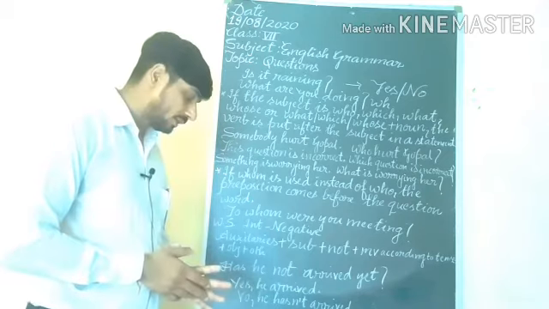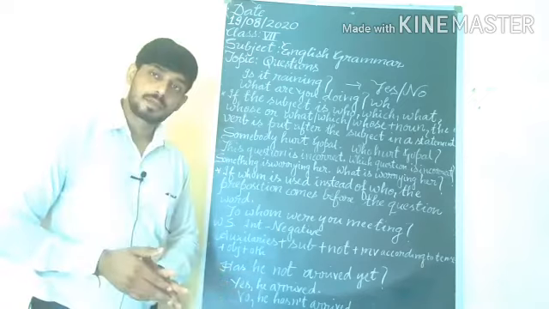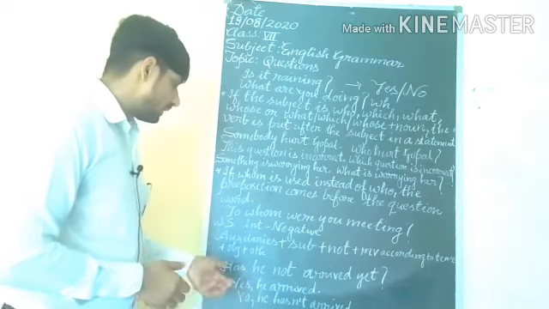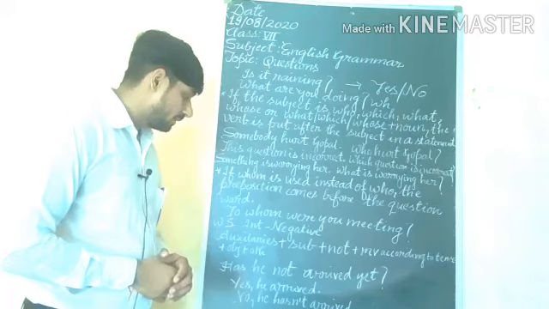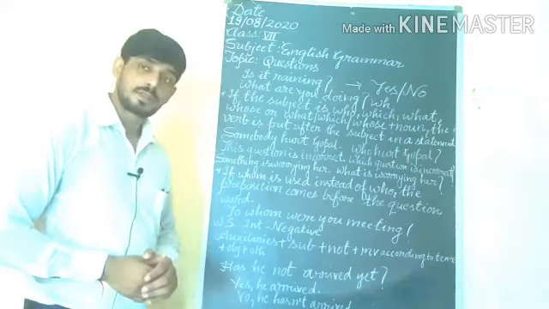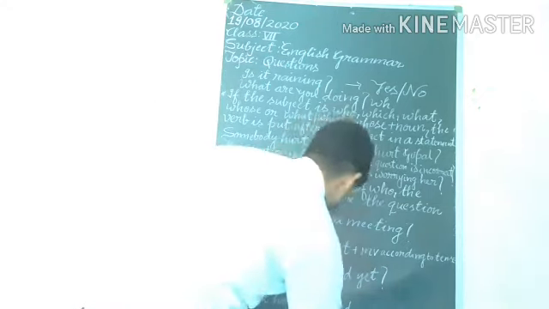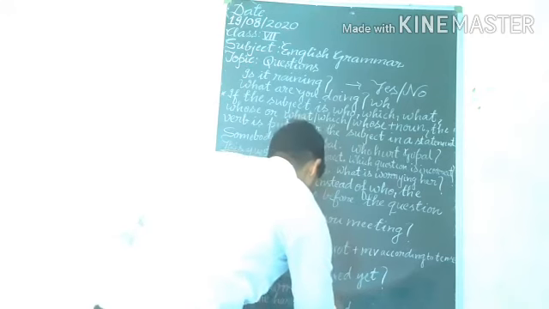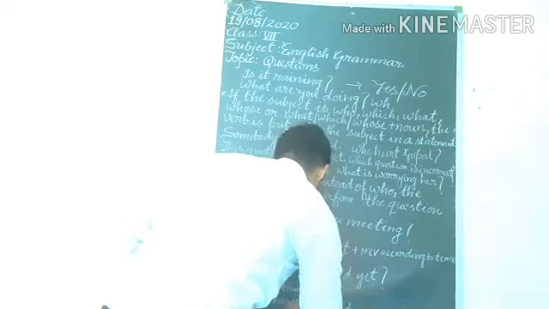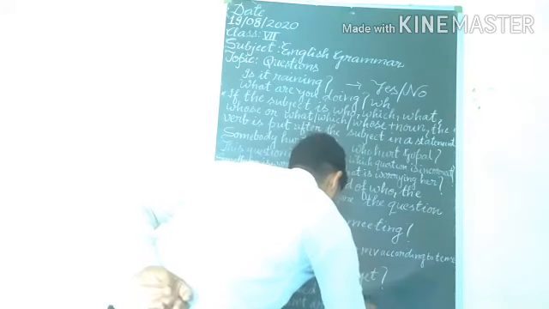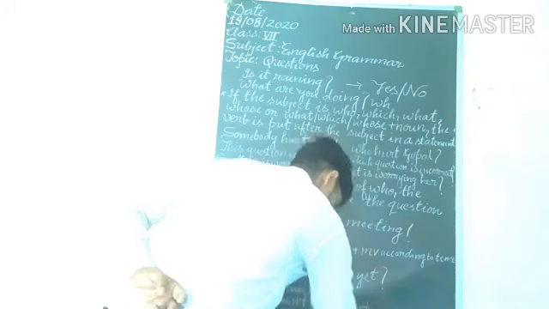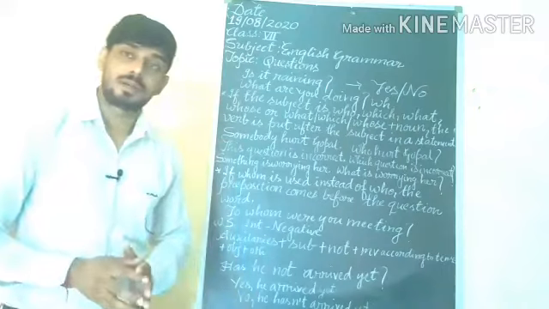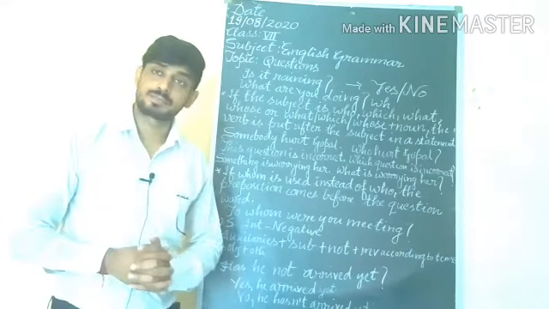We can use these terms. Yes, he arrived. We can also include the word yet for better understanding. No, he has not arrived yet. So I hope that you have understood all this clearly. Thanks for watching the video.